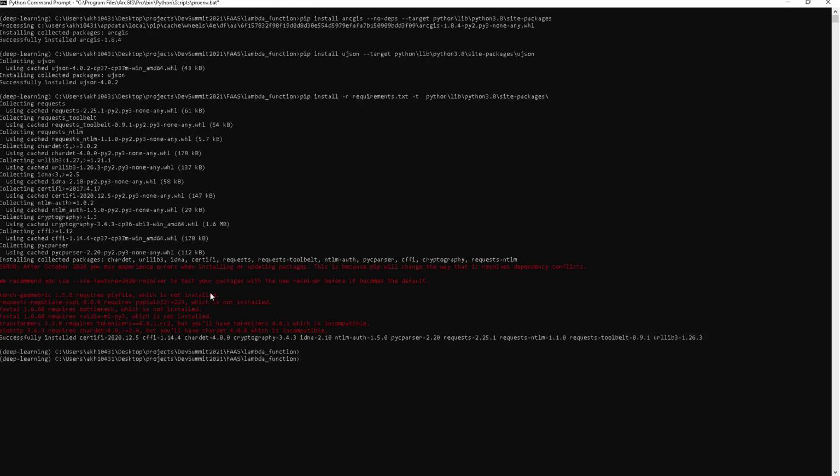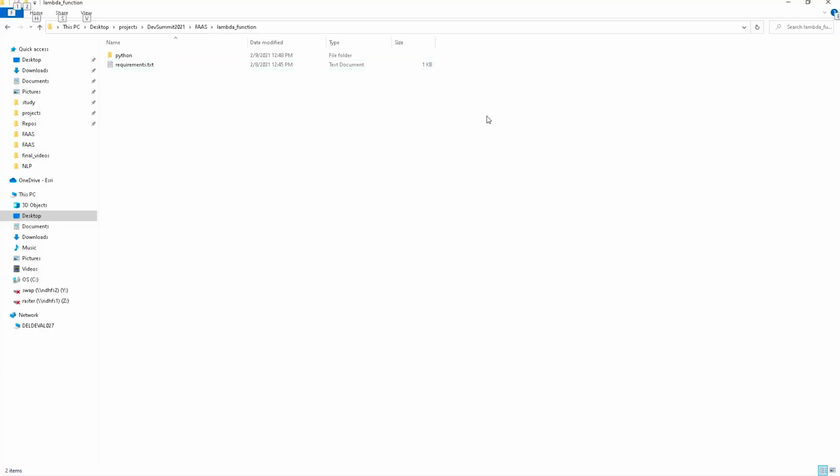Alright, this error is because we haven't installed all the dependencies for the ArcGIS Python API, but this should be fine for a geocoding application. Now let's zip the created folders.